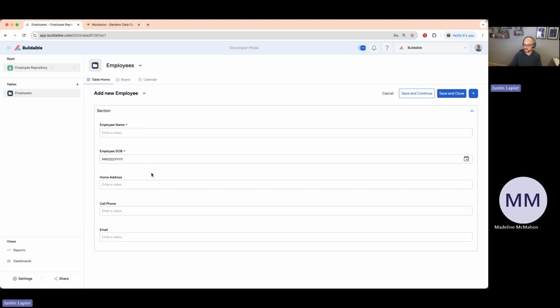I have not customized this form yet, so they're just listed straight down the page, but you can customize the form, put the fields next to each other and make it look a bit cleaner. Maybe we'll do that at the end of this call if we have enough time.